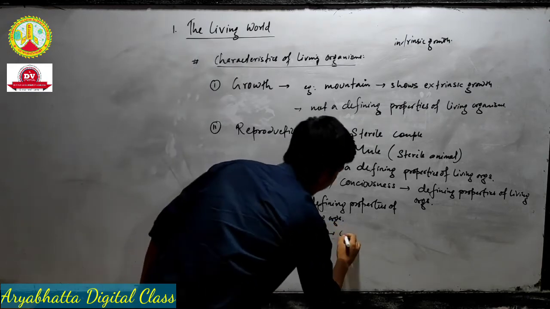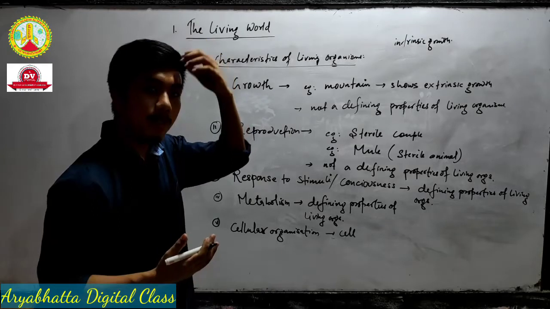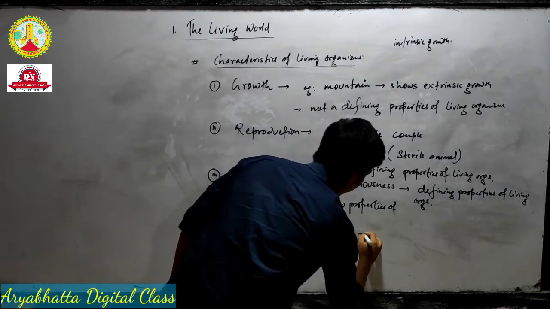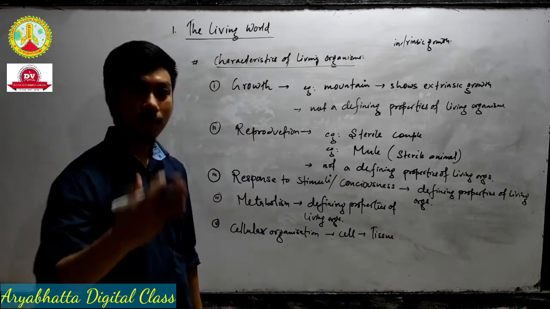First, what happens in any living organism, the first cell will develop, then the cell will give rise to a tissue.